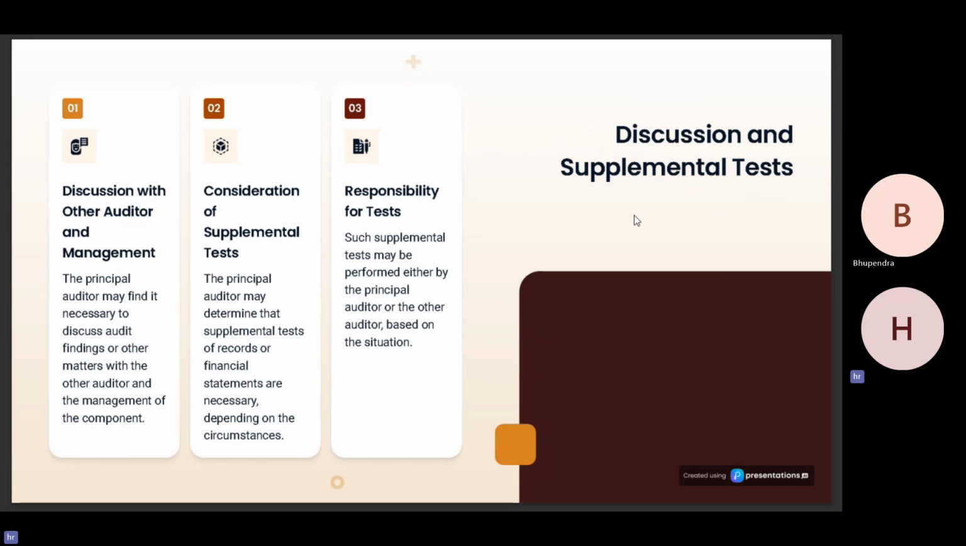Consideration of supplemental tests. Supplemental tests are the additional procedures that the principal auditor may perform. The principal auditor may determine that supplemental tests of records or financial statements are necessary depending on the circumstances. Responsibility for tests. Such supplemental tests may be performed either by the principal auditor or by the other auditor or by both based on the situation.